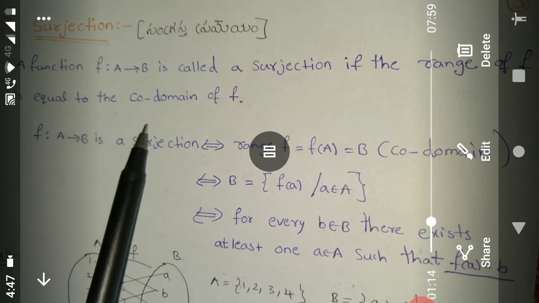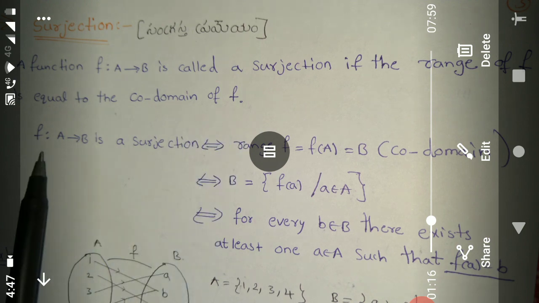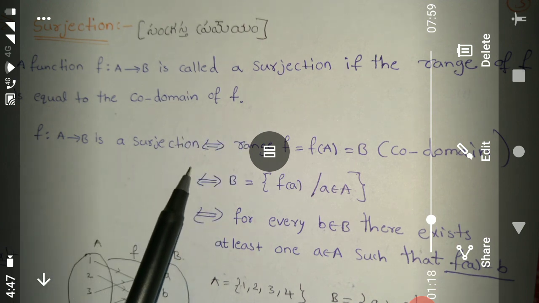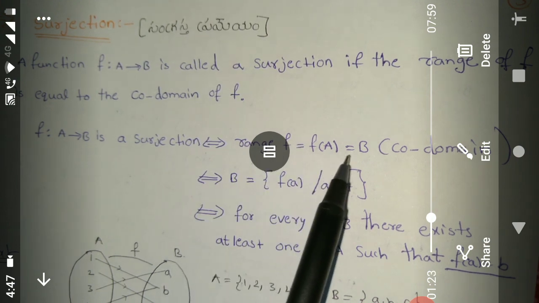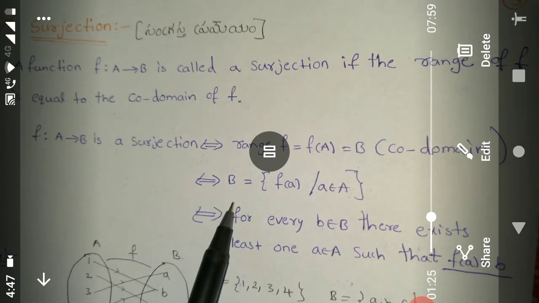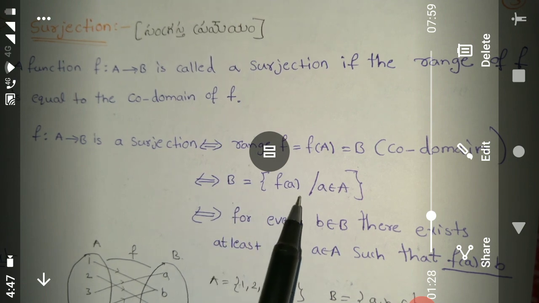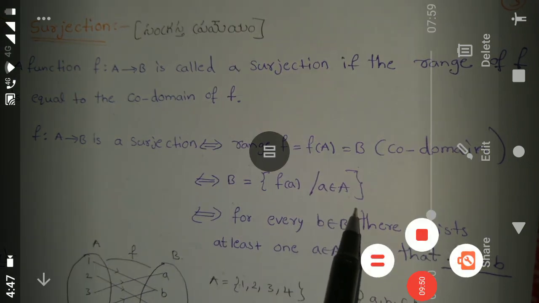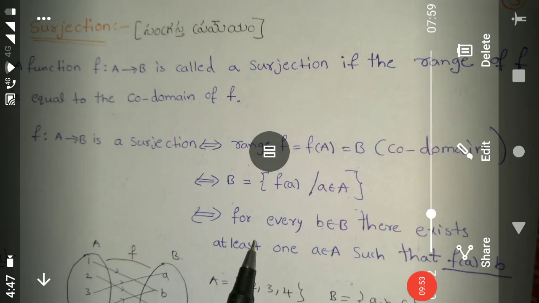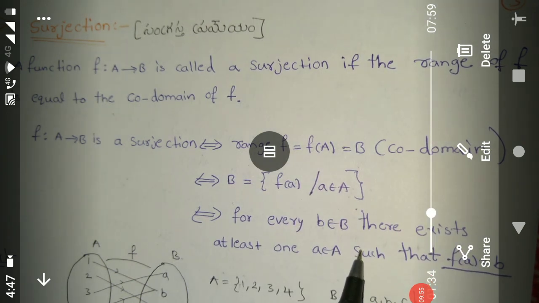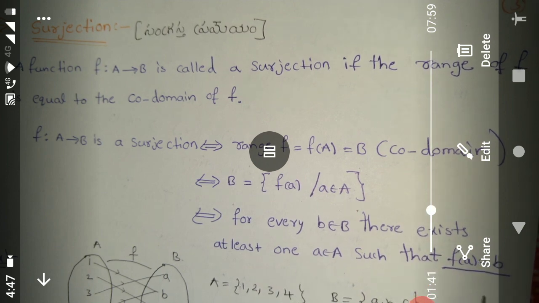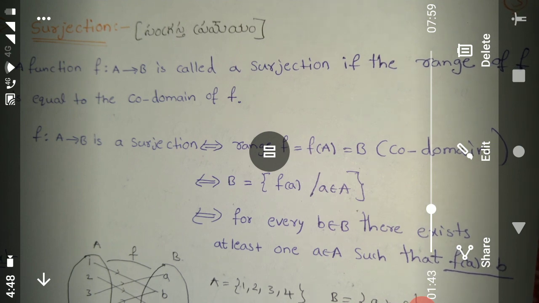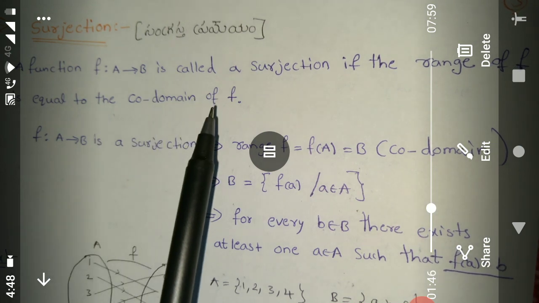f maps A to B is a surjection if and only if the range of f, which is f of A, is equal to B. If and only if B is equal to the set of f of a such that small a belongs to capital A. If and only if for every small b belonging to capital B, there exists at least one small a belonging to capital A such that f of a is equal to b.